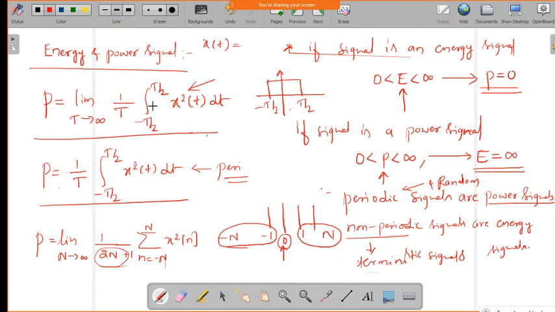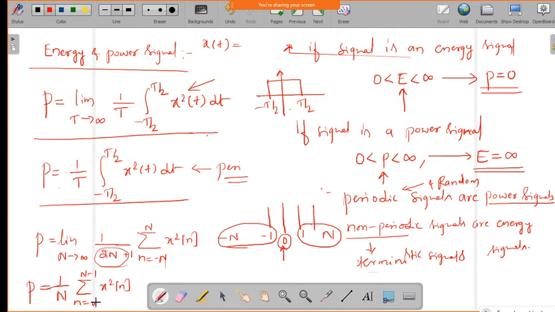But in the case of a continuous time signal, 0 is included, so we can take it as minus t by 2 to plus t by 2, or minus infinity to plus infinity. So that's why we define it like this. Now if it is the periodic case, what can we write? Power is nothing but 1 over n, summation n equal to 0 to n minus 1, x square of n.